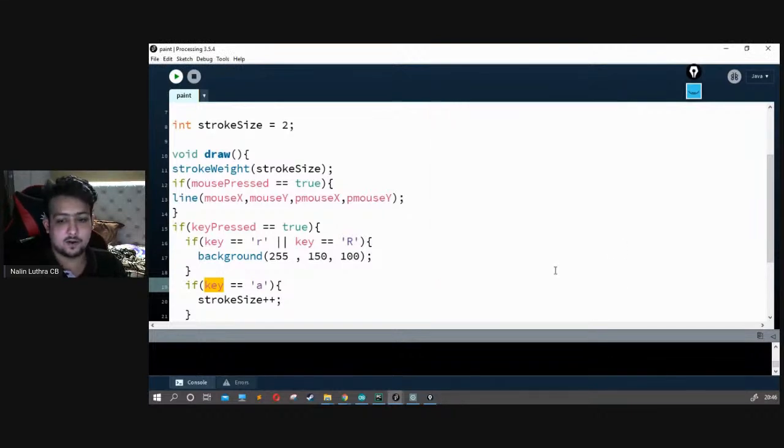So we just made our own paint system using our own keyboard, strokes and sizes, whatever you want. You can set your own things. For example, if I press 1, the color gets red. If I press 2, the color gets green. We can change the whole stroke size, the whole color which the line is drawn with. So we can do whatever we want using simple Processing.